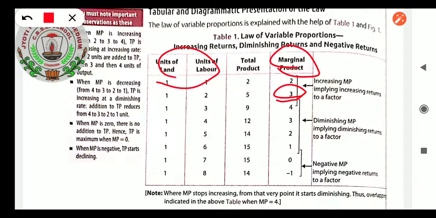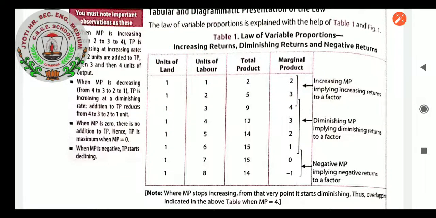As you can see, units of land 1 plus 1 is 2, 1 plus 2 is 3, 1 plus 3 is 4, but 1 plus 4 is not becoming 3. So don't expect that it will be the total of the units of land and units of labor. Sometimes students get confused. In the initial lines they just make an estimation that it is a total of so and so. Marginal product, once again I want you to understand, is the particular study of what the resultant is when per unit production capacity increases. It is understood with the help of marginal product. So marginal product is not the total product, not the units of labor, not the units of land. It is derived from the total product.